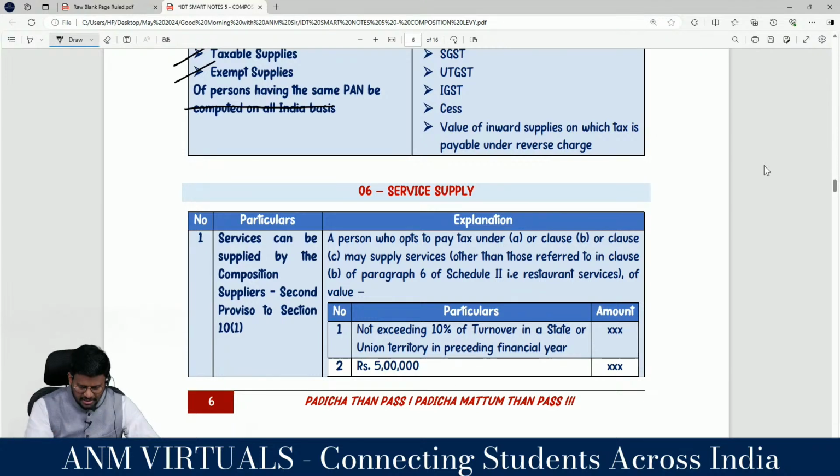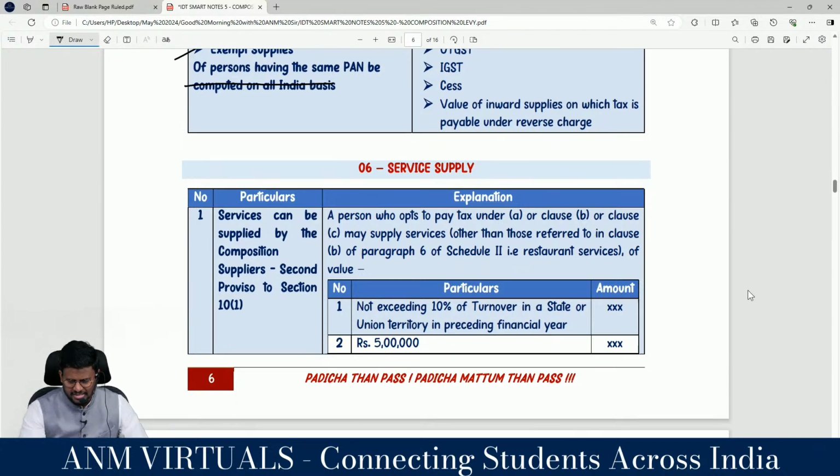I'm moving to that, sir. The next topic, the 6th topic, that is ALPAM. That is, sir, how much service can be supplied by the composition dealer, correct? Such service can be supplied by the composition dealer as per the second proviso to section 10 subsection 1, correct? Yes, sir. A person who ought to pay tax under class A, class B, class C. Sir, what is class A?